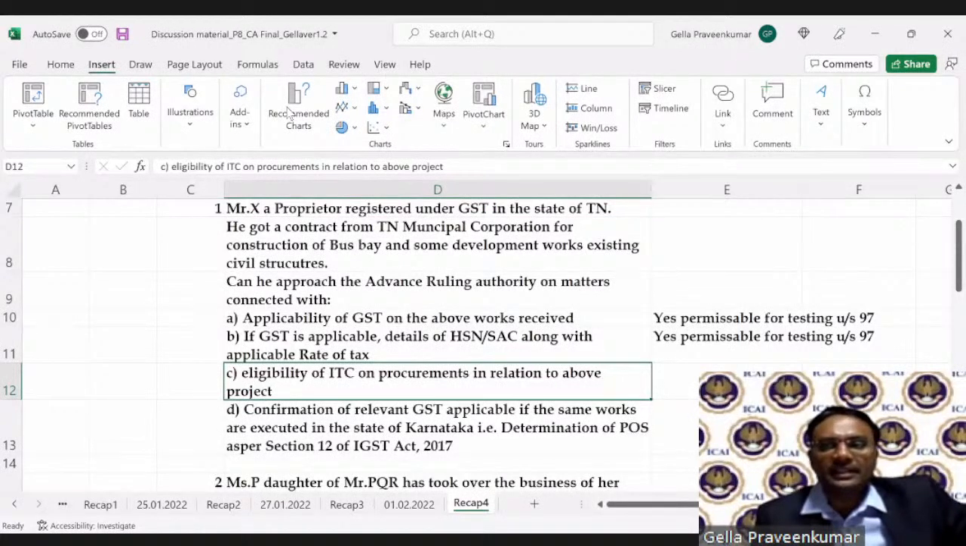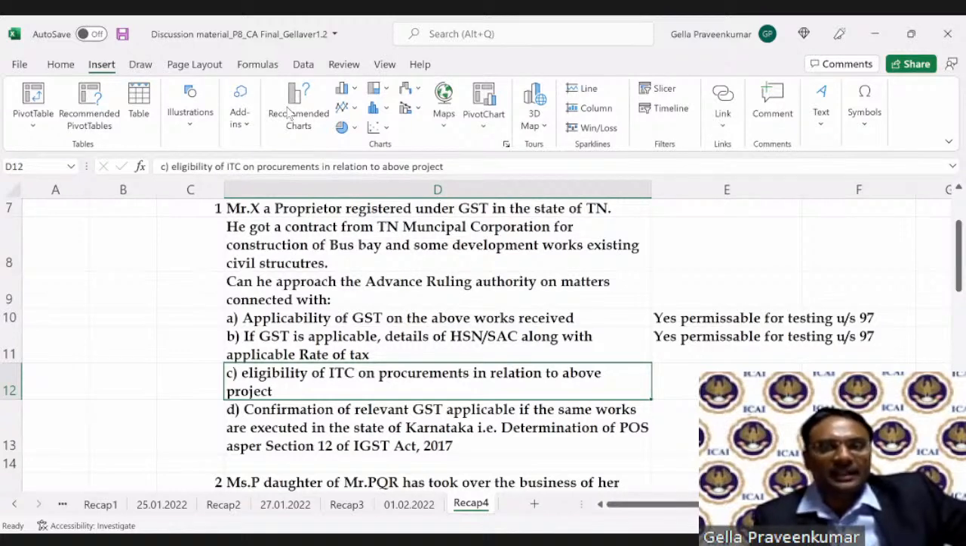Namita says, for clause C, ITC, yes. Namita, don't blindly give yes. You have to justify your point in your examination. Naveen also says, for clause B, yes. Priya also says, A and B, yes. All of you are right so far.